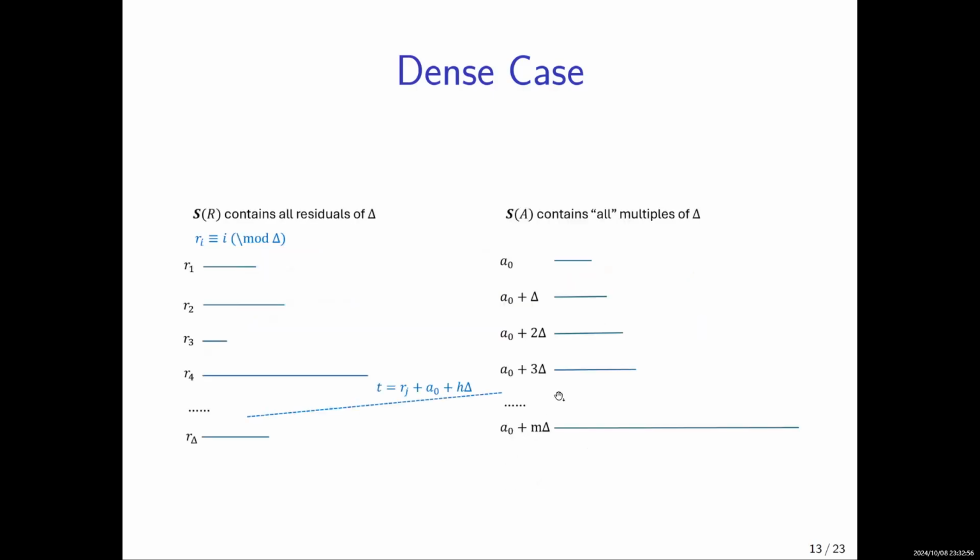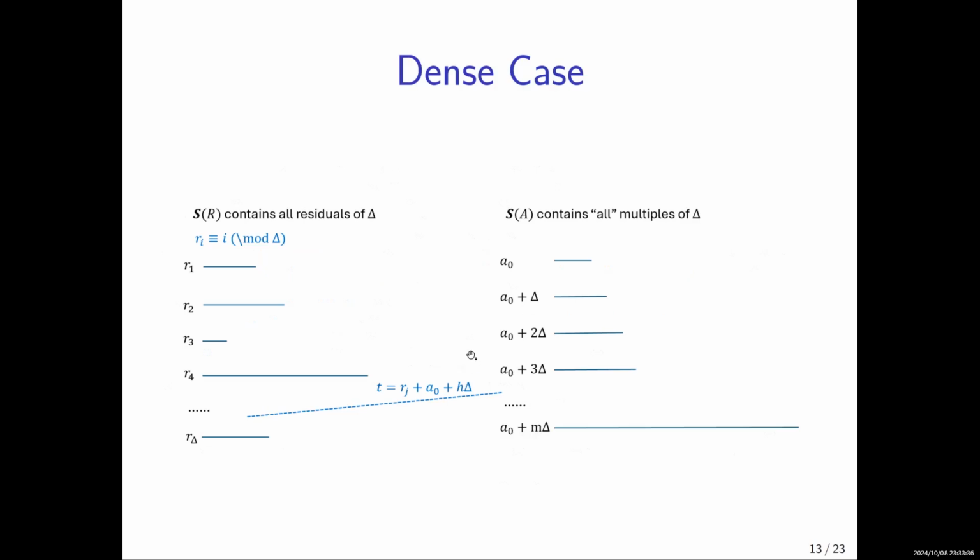Why? I think with this figure, this becomes fairly clear. Here we use the length of a line segment to represent the value of an integer, so a longer line means a larger integer. Whenever S of R here contains all residues of delta, and S of A here contains all multiples of delta, then we know that because T can always be expressed as some residue plus some multiple of delta, it must be hit. But this will require this AP to be extremely long because we need all multiples of delta.